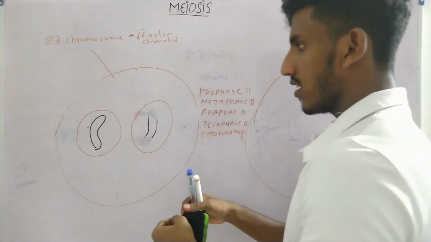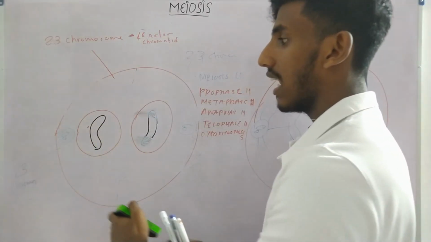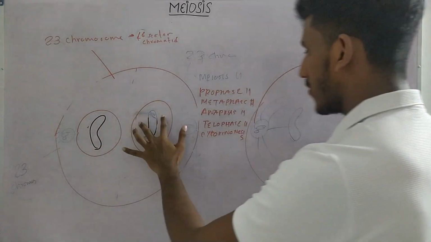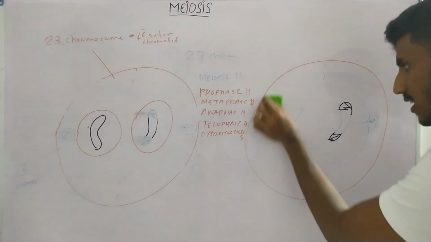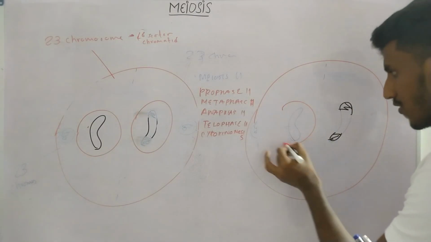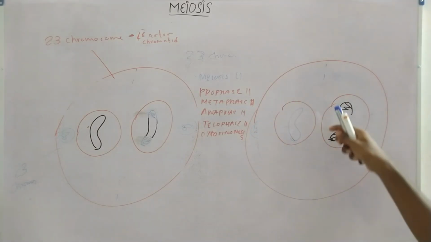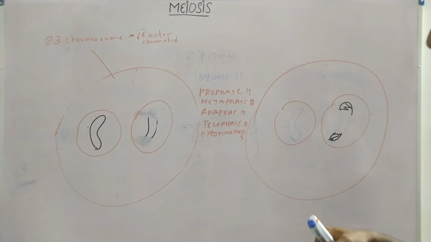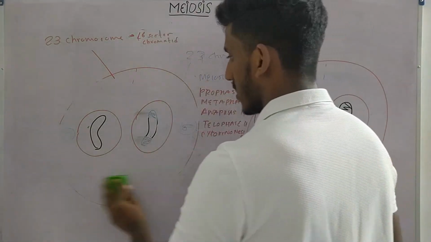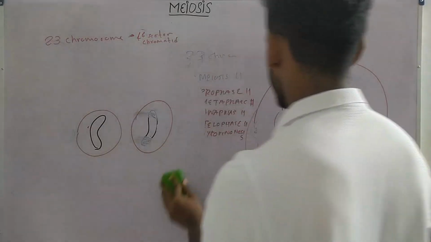Now as I told you, for simplicity I have drawn only one chromosome. Inside this cell we have 23 different combinations. Inside this we have another 23 different combinations. The same thing occurs here. Here we will have another 23 different combinations. Here we will have another different 23 combinations. Now what happens? Now cytokinesis occurs. After cytokinesis, what happens? These are going to be separate cells.